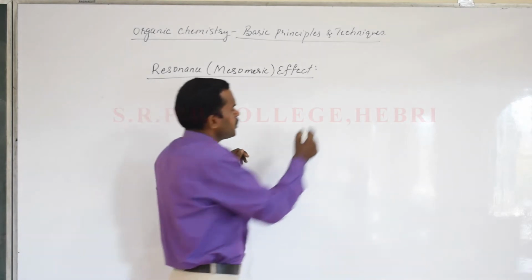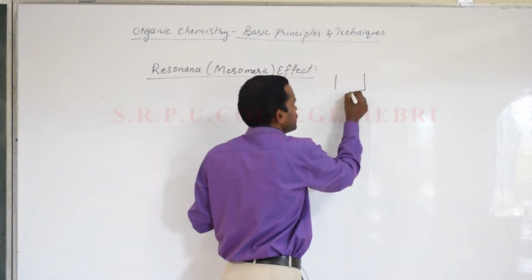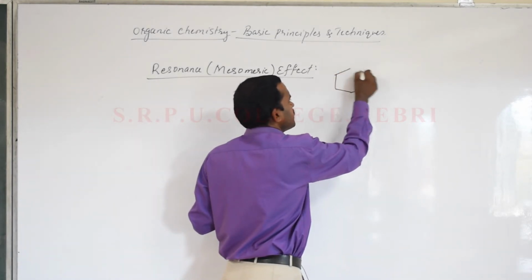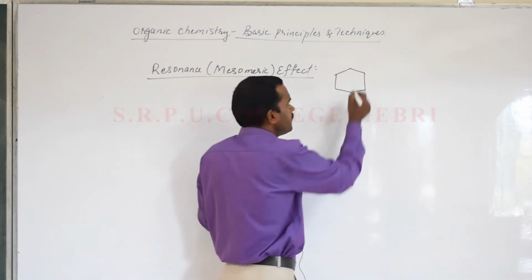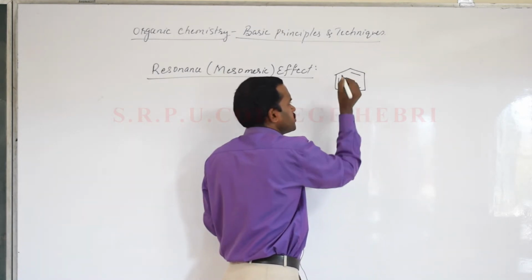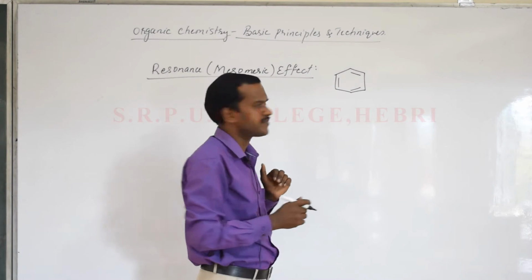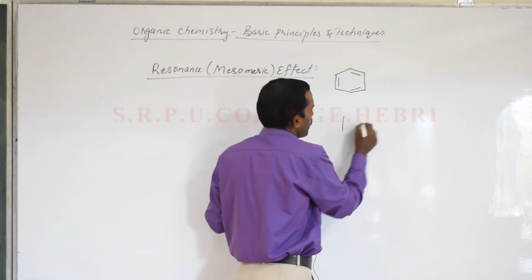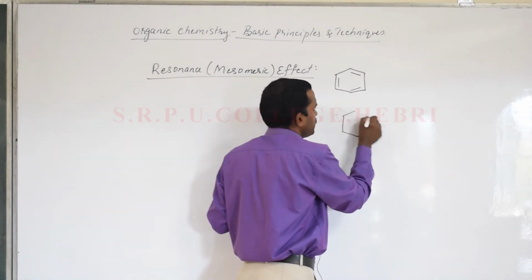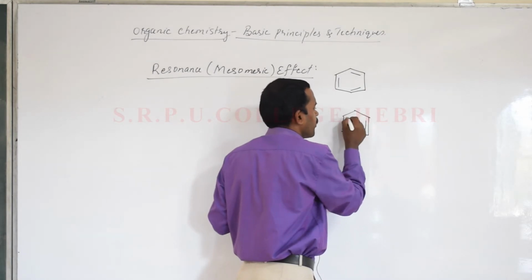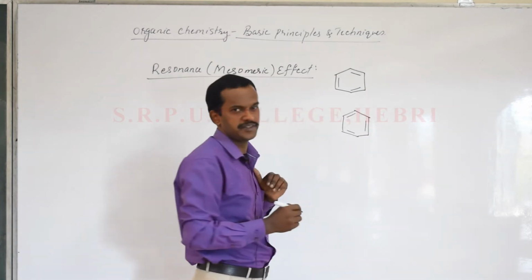question. You have all heard about aromatic compounds like benzene. I can write benzene in a different way: the hexagonal ring with three double bonds in alternate positions. You studied it in the lower classes. I can write benzene in one more way, with a different position of the double bond. This one also I can write as benzene.